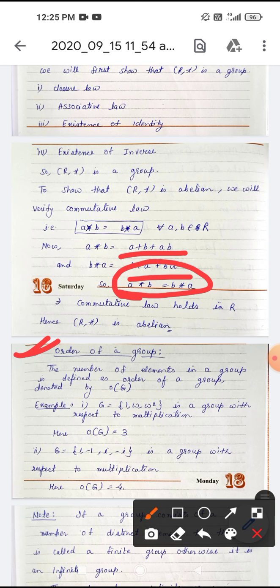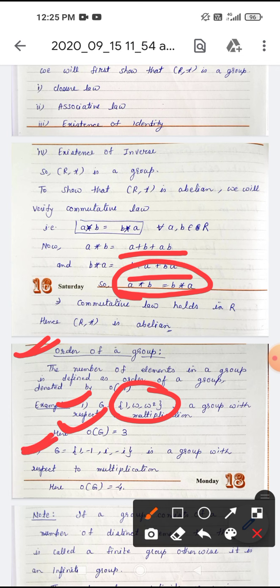So first example, we have seen that G is equal to {1, omega, omega square}, the cube roots of unity, is a group with respect to multiplication. This forms a group with respect to multiplication. So how many elements are there in G? 1, 2, 3. 3 elements are there. So order of the group G, O(G), is 3.